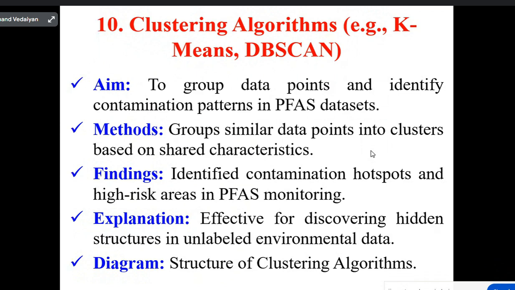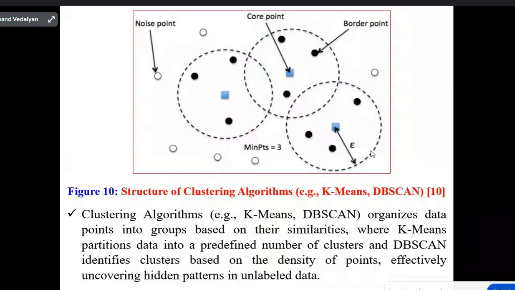This is the structure of clustering algorithms. Here, a cluster is a group of objects having similar behavior. We have noise point, core point, border point, and minimum points is 3.